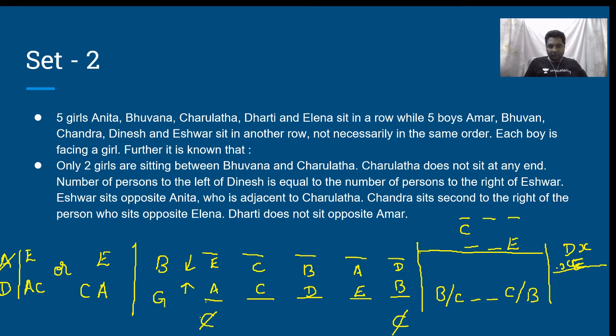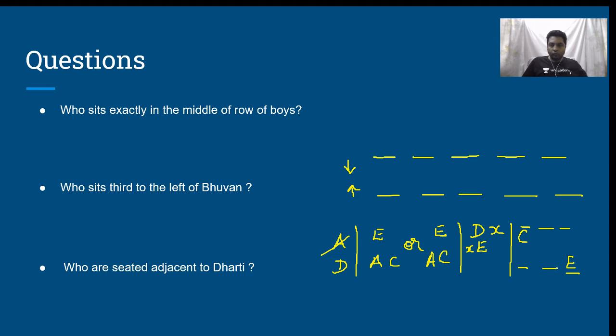Any other constraint? And then we have C cannot come here. It has to either be B dash dash C or C dash dash B. We have already considered, by considering C over here, we have got the order.